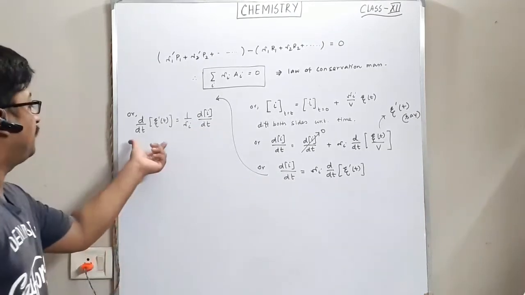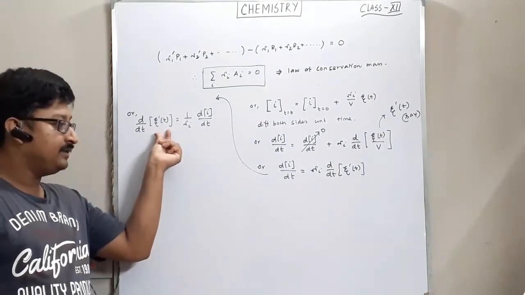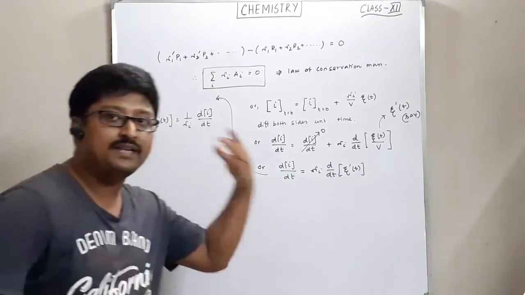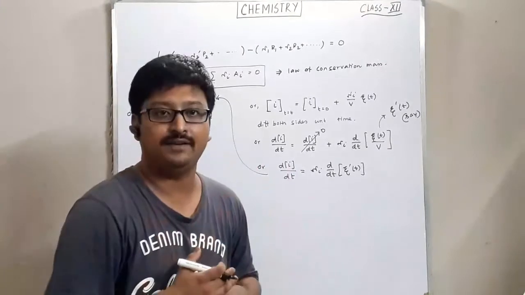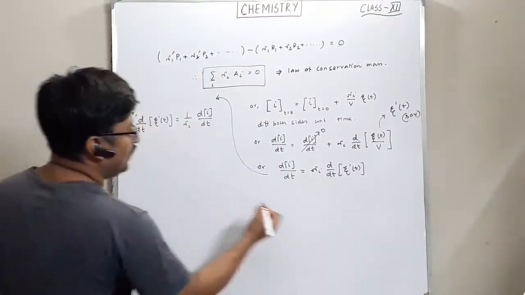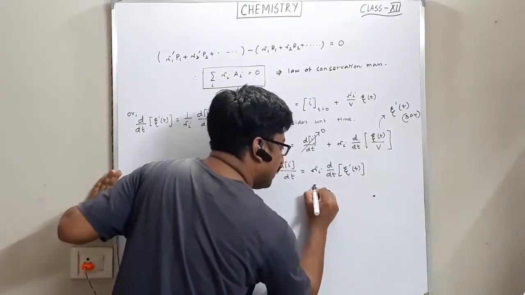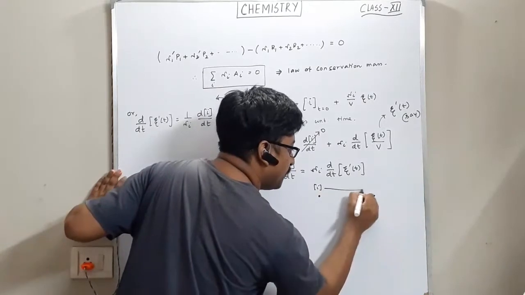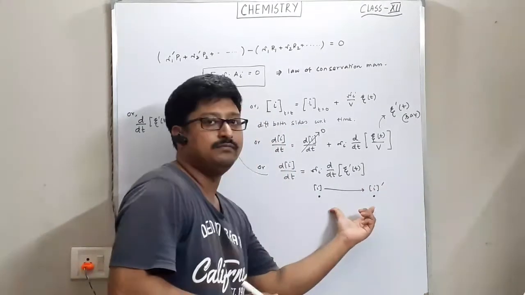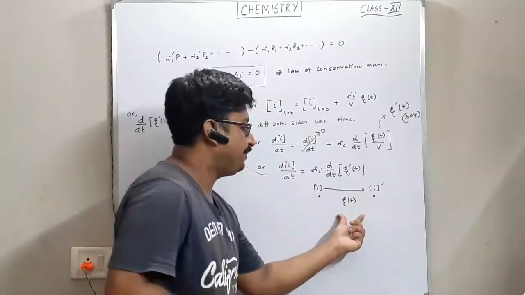So what is this? This is the extent of the reaction, correct? And for the extent of the reaction we are taking a time derivative. Extent means, let's say the concentration is going from this point to this point. So this is the extent, this is η(t).